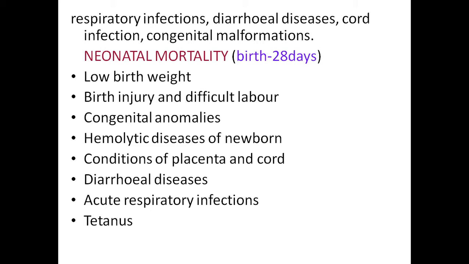Now we are going to have this neonatal mortality. I told already last time the neonatal mortality, that is deaths that occur between the birth to 28 days. So in the neonatal mortality, the early neonatal, late neonatal mortality. Early neonatal means deaths that occur within the 7 days, and the late neonatal means from 7th day of birth to 28 days. If deaths occur, that is called the late neonatal mortality rate.